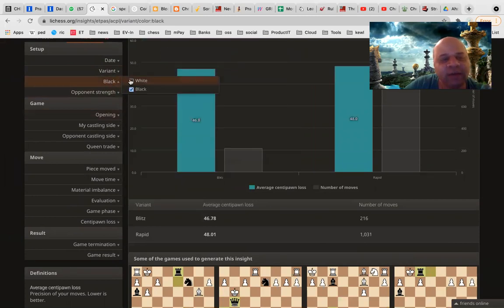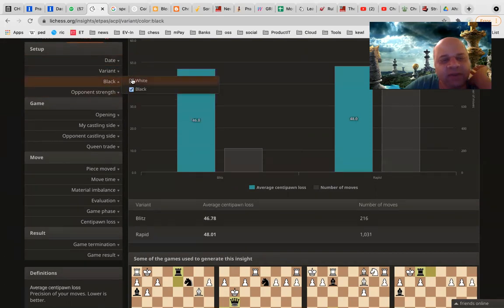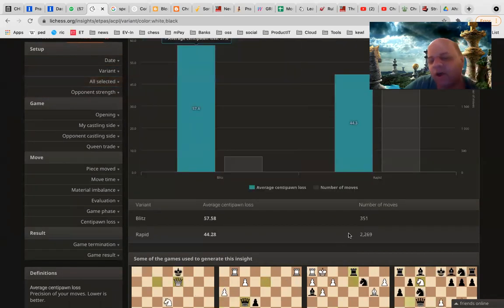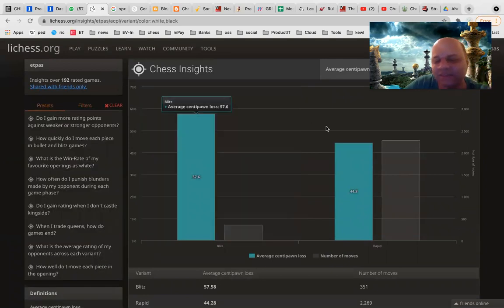You can filter by date range. You can analyze just the games of the last 24 hours, last 7 days, 2 weeks, whatever it is. Or you can put only white, only black, or whatever. There are a lot more things possible. That's why I'm saying there may be 300, 400 insights in total, but it doesn't mean that you have to do everything. You can do some preset analysis first. Maybe try to filter it based on some color, and then try to find out.